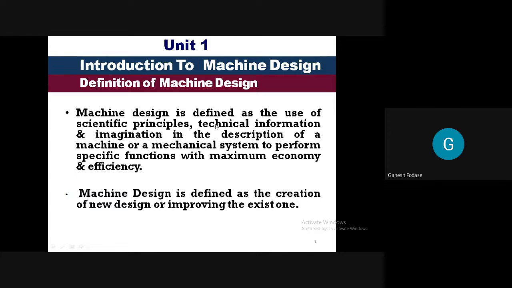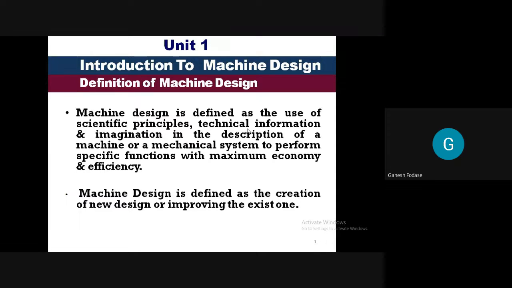Along with technical specifications, standards, and principles, we are going to imagine that system working, how it is going to work in actual practice, and whether it will be economical for end users and efficient. All these things we need to take into consideration. So machine design is defined as a use of scientific principles, technical information, and imagination in the description of a machine or mechanical system to perform specific functions with maximum economy and efficiency.